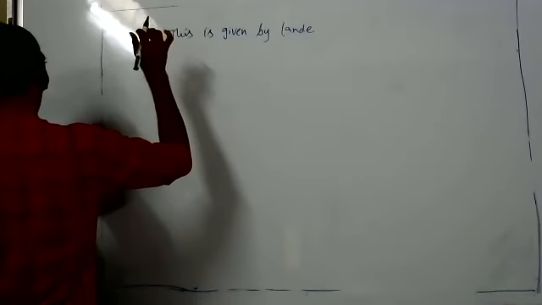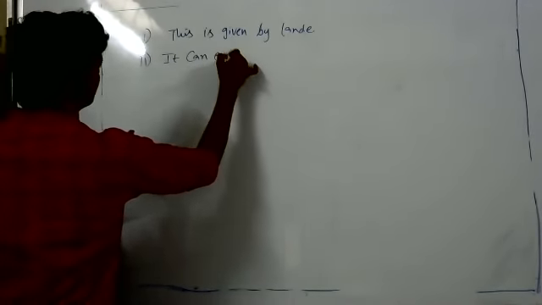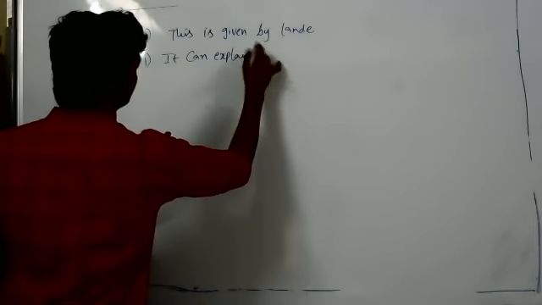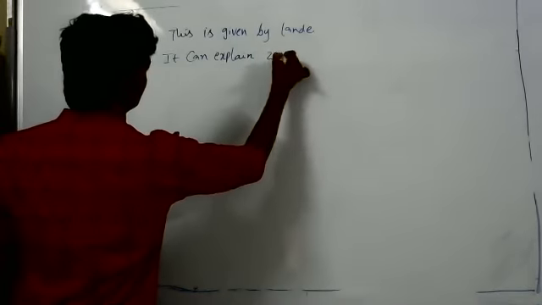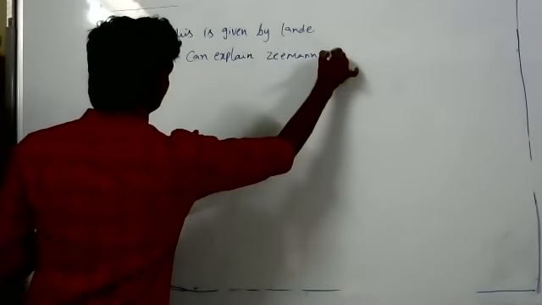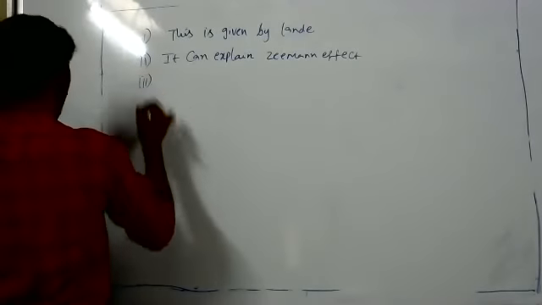It can explain the splitting of lines in a magnetic field, or the Zeeman effect, meaning splitting of spectral lines.